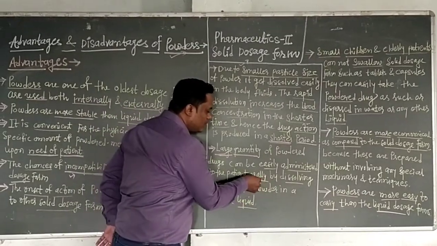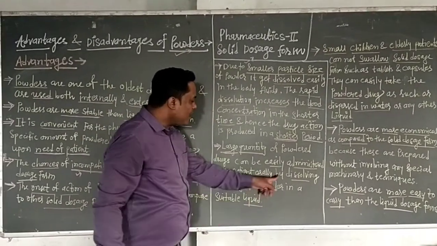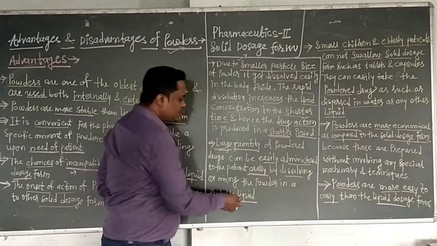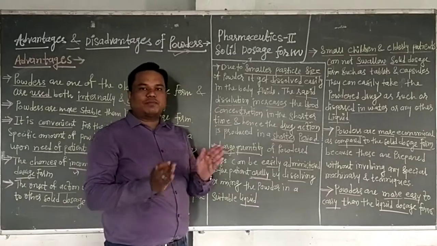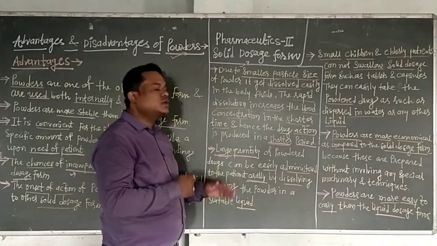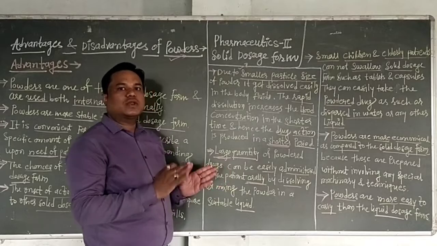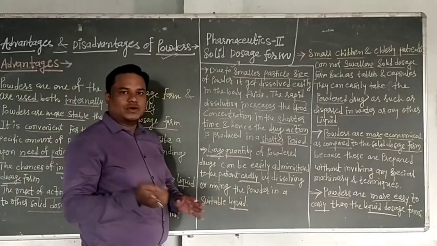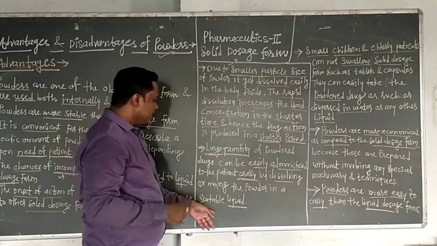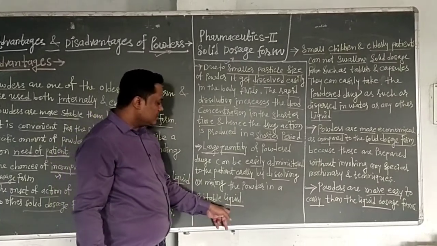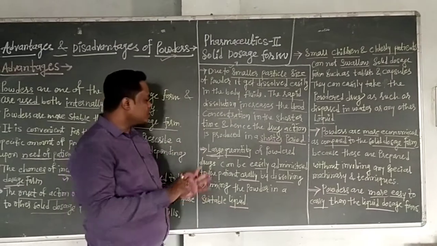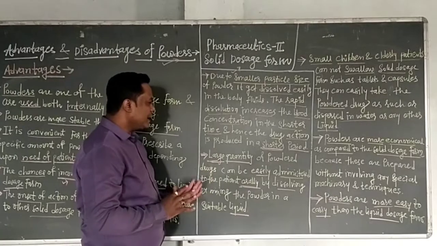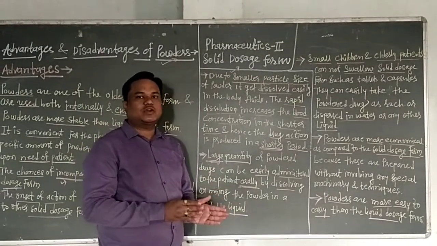This is important: in the oral route, the powder is administered by dissolving or mixing it in a suitable liquid. You dissolve the large quantity of powder in the liquid and give it to the patient, for example ORS salt or glucose and electrolyte powders in sachets, which are given to the patient dissolved in liquid. A large quantity can be given in powder form as compared to solid dosage forms, that is tablets or capsules.